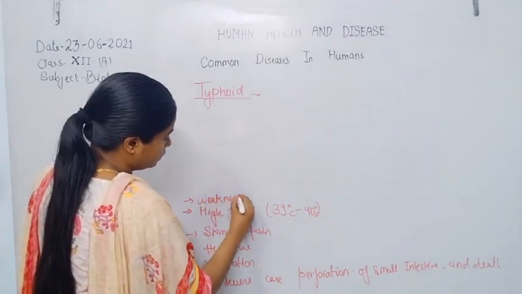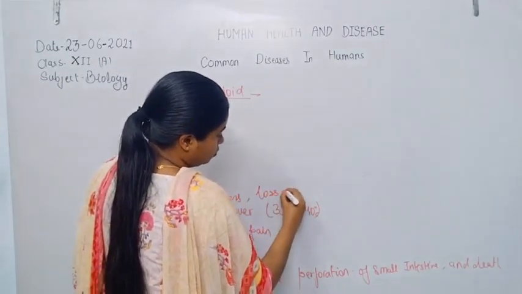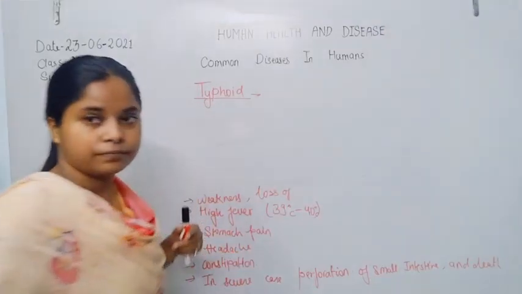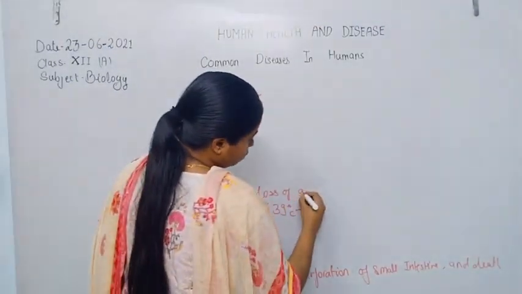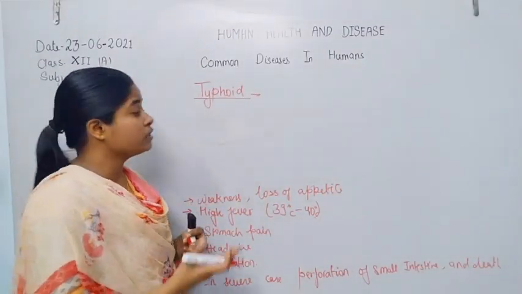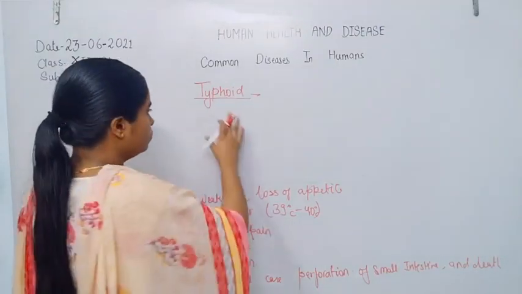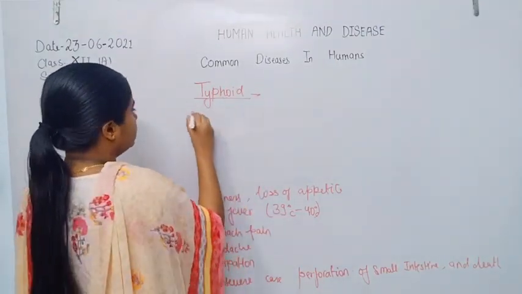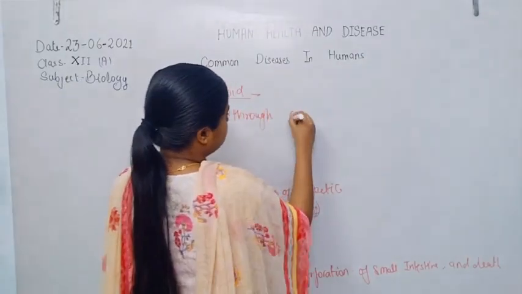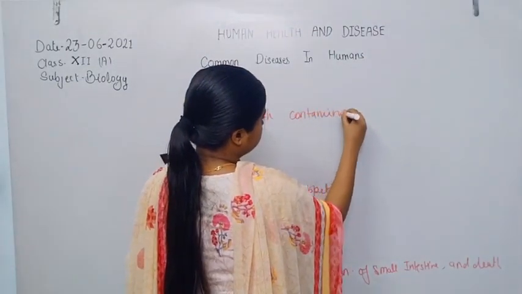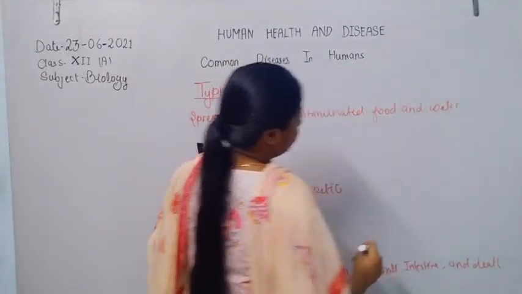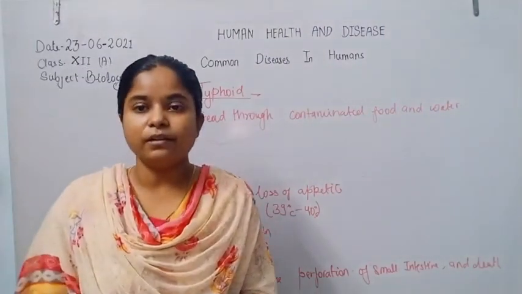Weakness and loss of appetite. Now, how does the disease spread from one person to another person? Typhoid spreads through contaminated food and water.